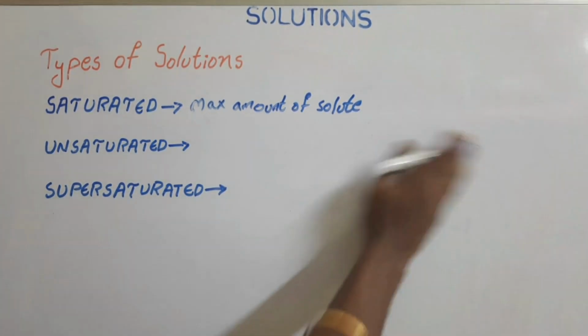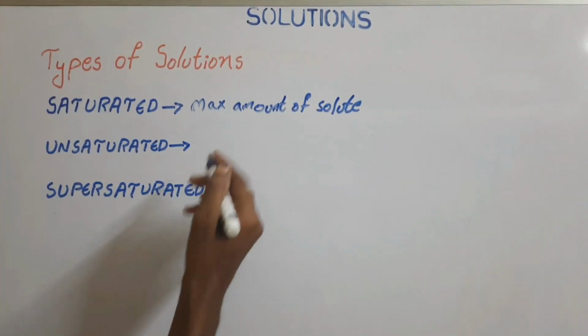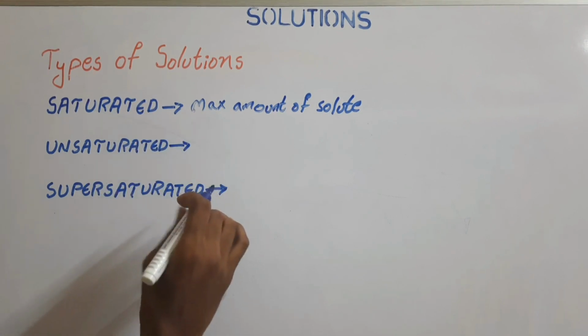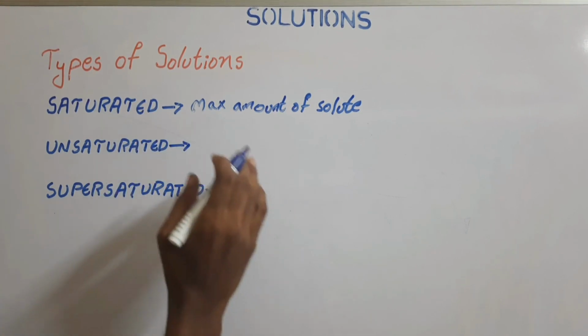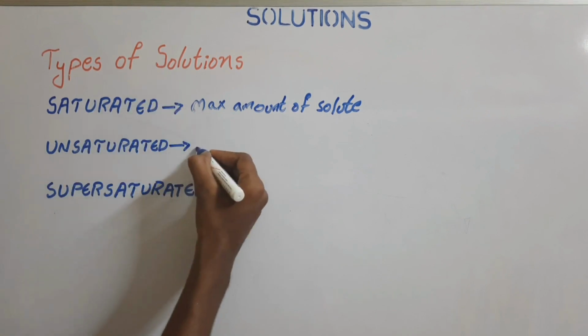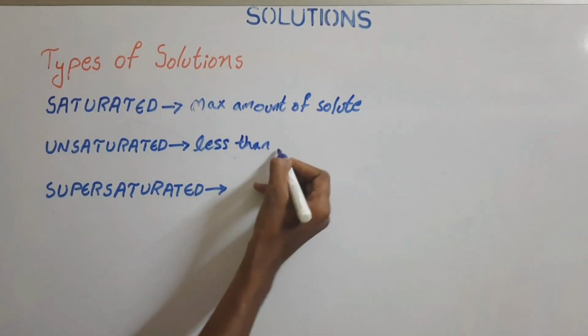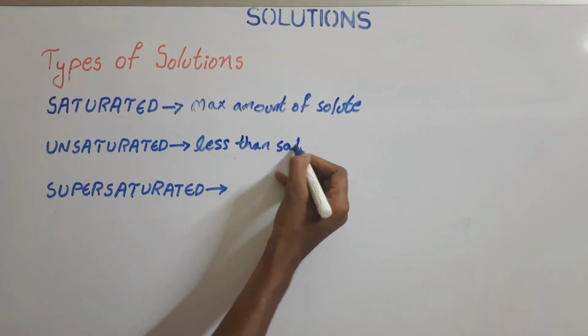Now let us look at the next solution, the unsaturated solution. The unsaturated solution is the solution which has an amount of dissolved solute that is less than that of the saturated solution.